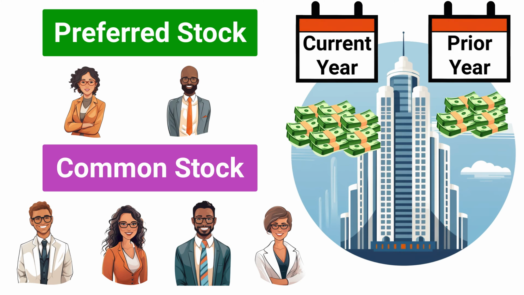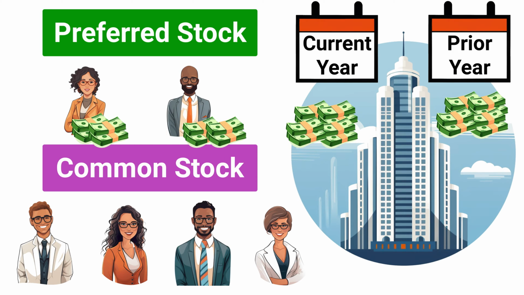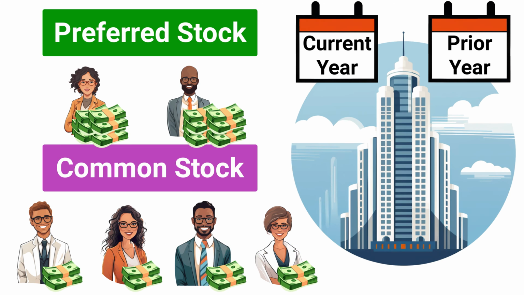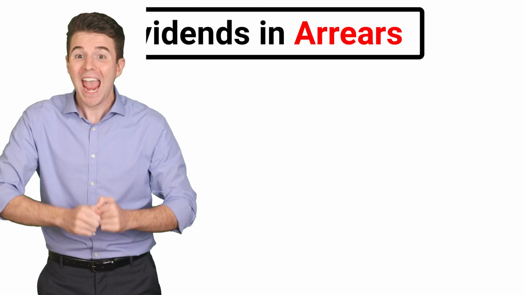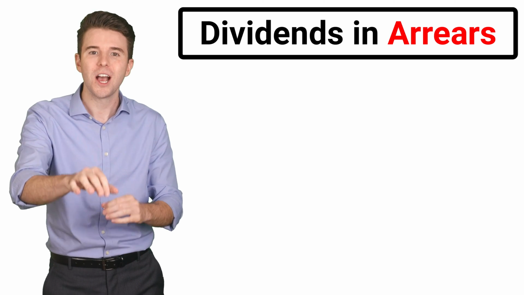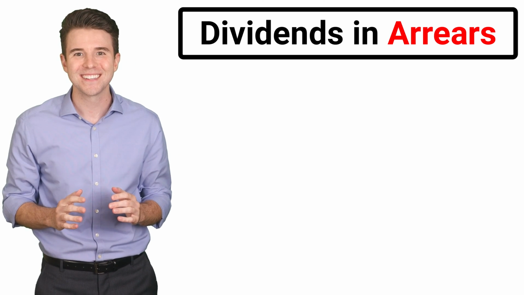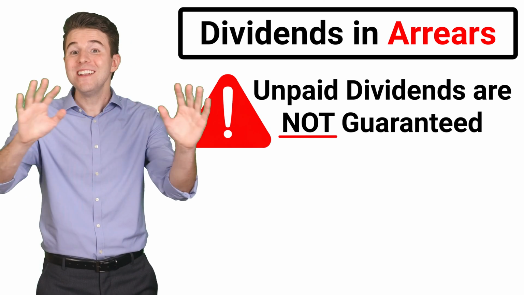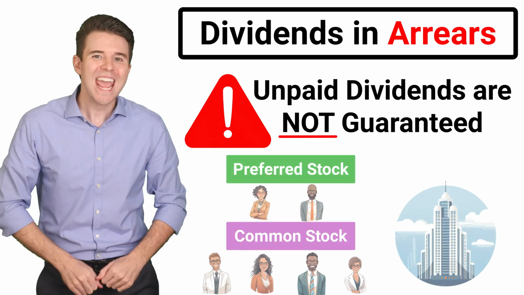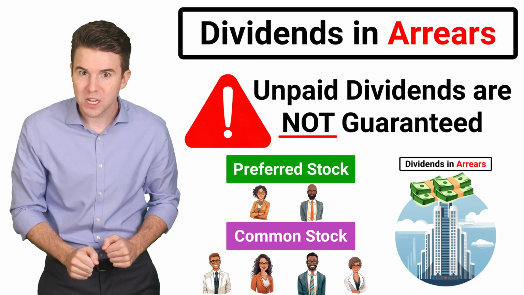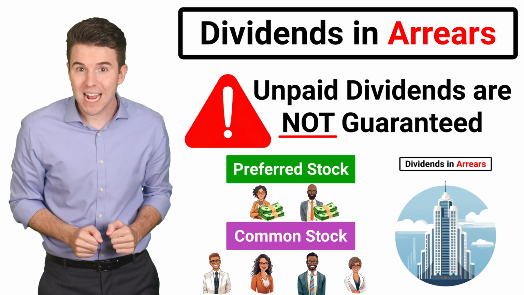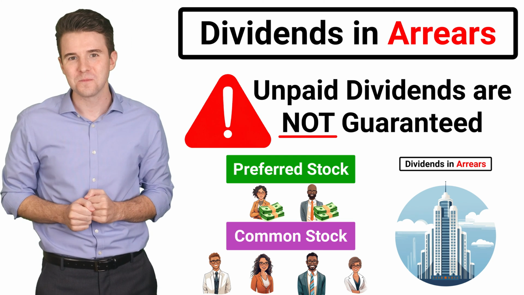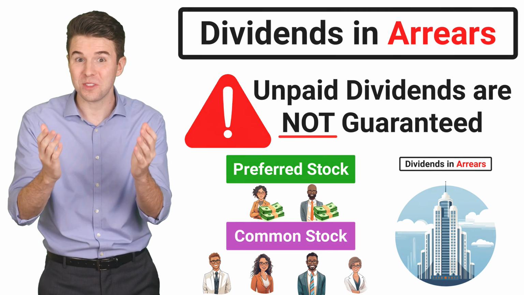This means that preferred stockholders have the right to receive all current and prior period unpaid dividends before the corporation distributes anything to common stockholders. Any dividends not paid to preferred stockholders are called dividends in arrears. However, these unpaid dividends are not guaranteed to be paid, and they are not a liability to the corporation. It simply means that dividends in arrears must be paid to preferred stockholders before any dividends are paid to common stockholders. This will all make more sense with an example.